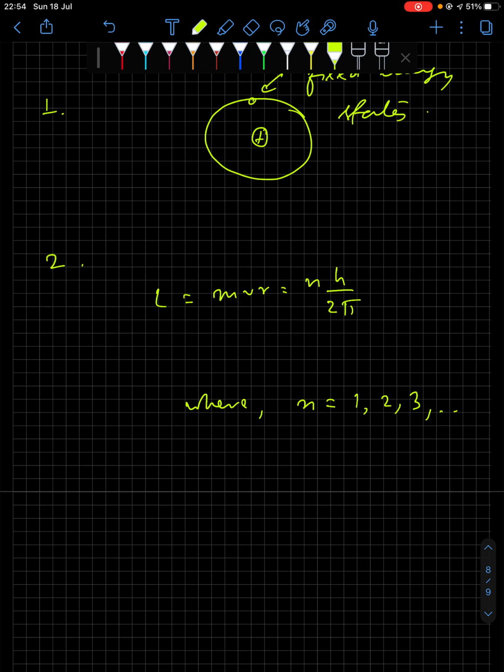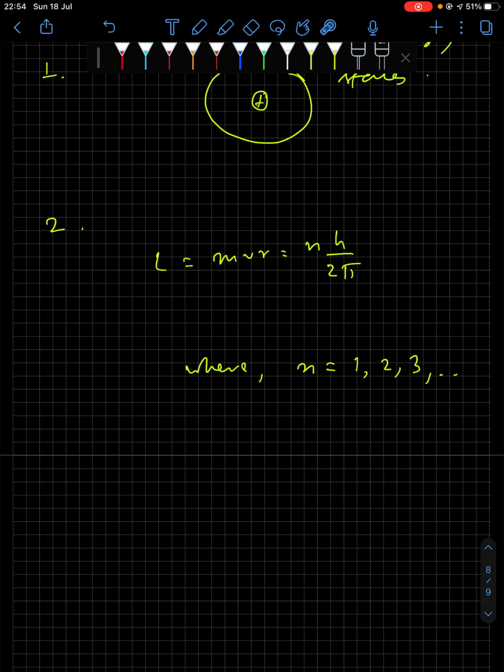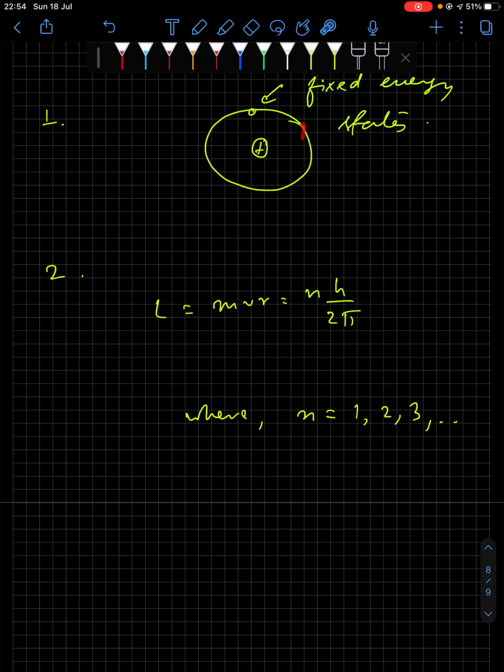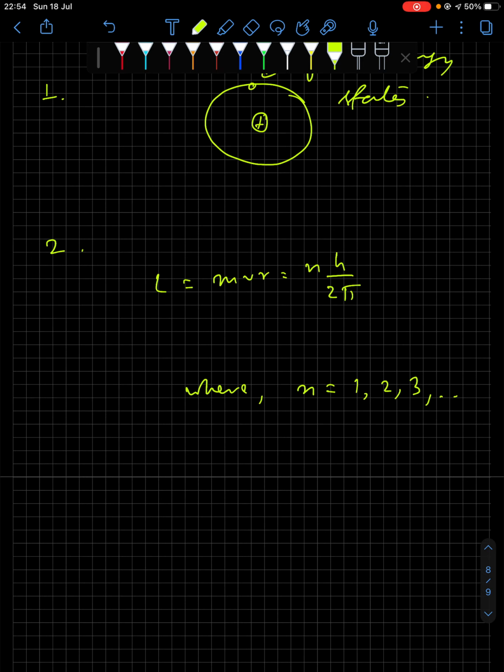So this is an integral multiple of h by twice pi. Only those orbits which satisfy this angular momentum relation can have an electron existing there. Otherwise the electron will not exist. When the angular momentum value is like 1.5 h by twice pi or 2.2 h by twice pi, in those cases